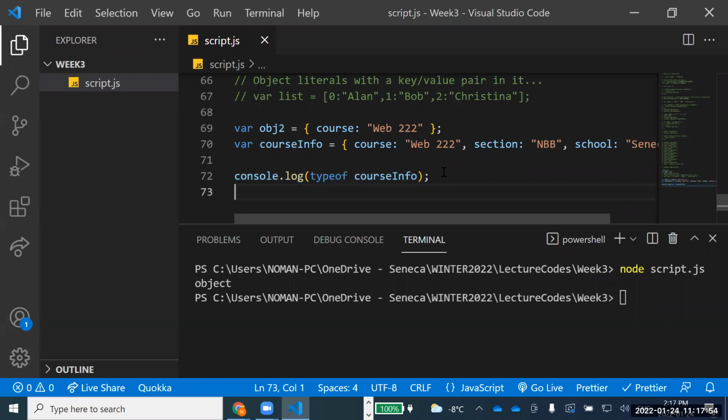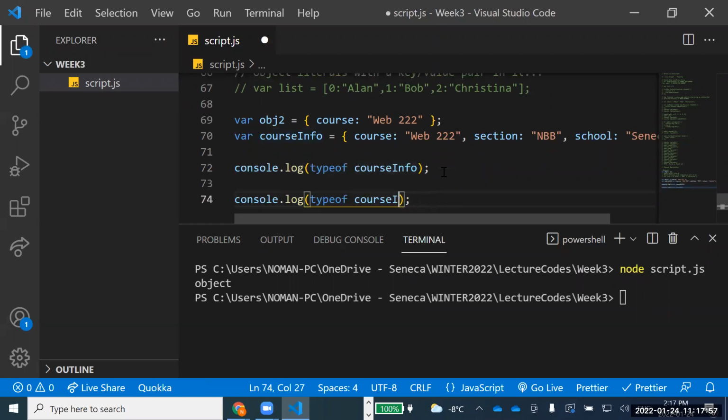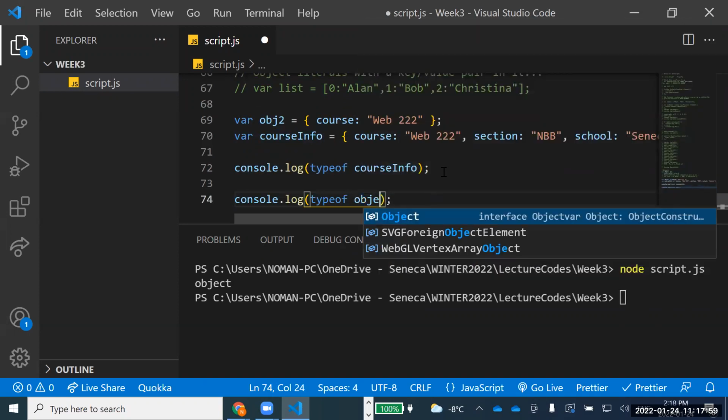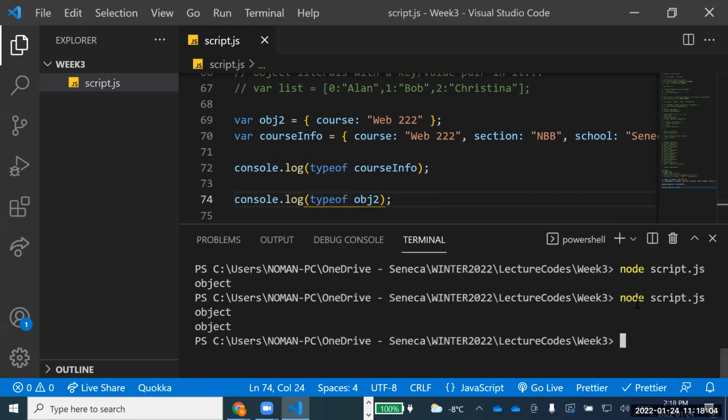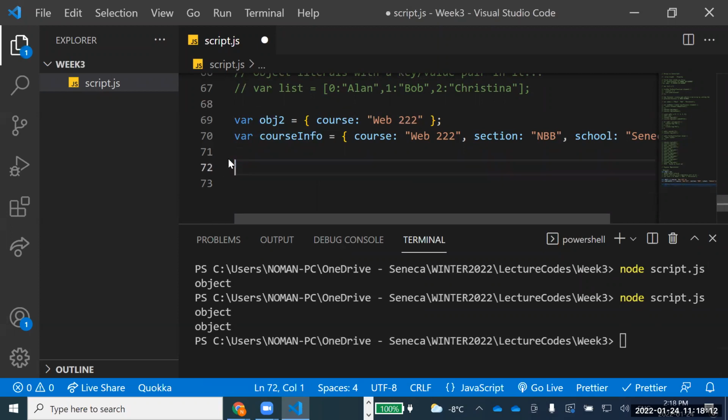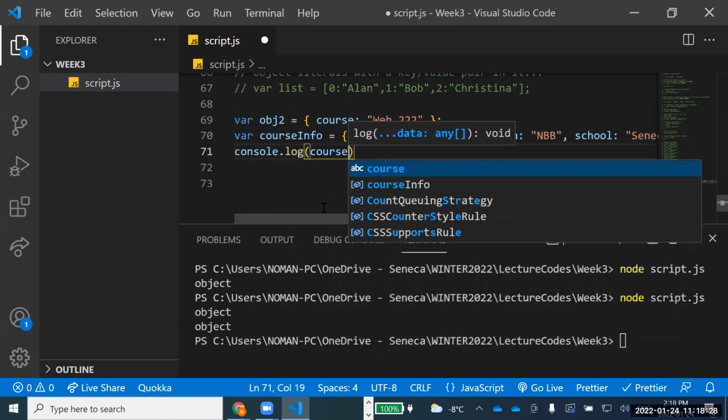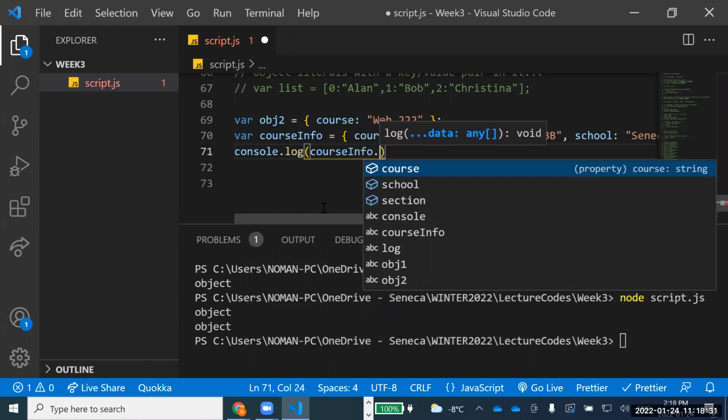And let me see about obj2 as well. What is the type of obj2? You see, object and object. You understand? We are talking about this object. So basically we have this object. These are the object types. Anyhow, I don't want this one. The real discussion is that if I want to print something out of this course info, for example, section from this one, how would I print that? Console.log, and I'll say course info dot. What should I write? Anyone?